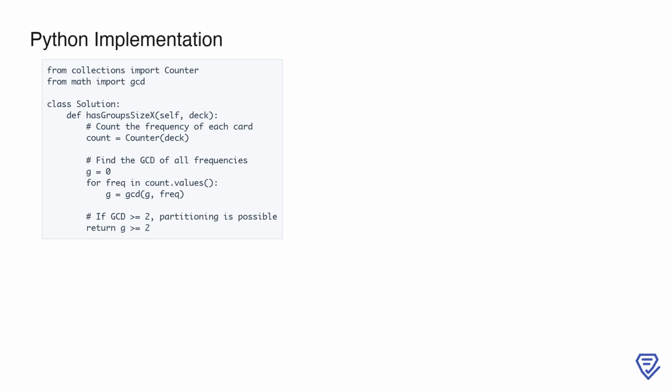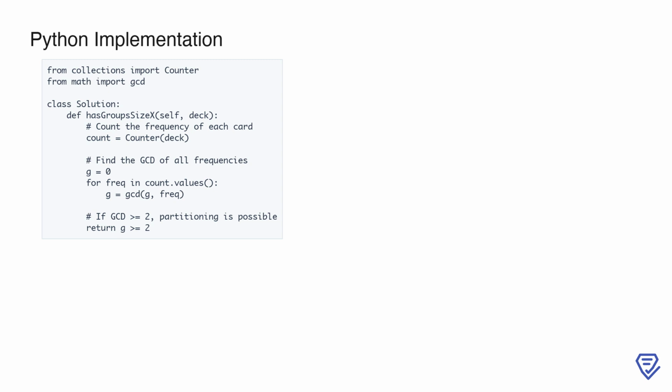3. Computing GCD. We initialize g to 0. Then, for each frequency in the counter, we compute the cumulative greatest common divisor, GCD, of all frequencies. This is done iteratively using gcd(g, frequency).